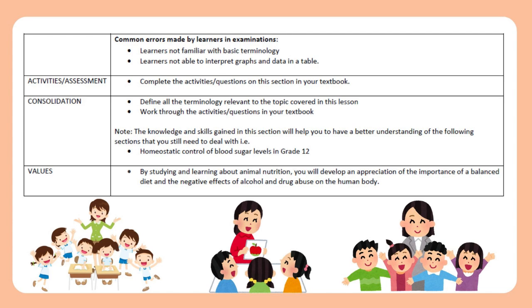Note: the knowledge and skills gained in this section will help you to have a better understanding of the following sections that you still need to deal with, i.e. homeostatic control of blood sugar levels in grade 12. Values. By studying and learning about animal nutrition, you will develop an appreciation of the importance of a balanced diet and the negative effects of alcohol and drug abuse on the human body.